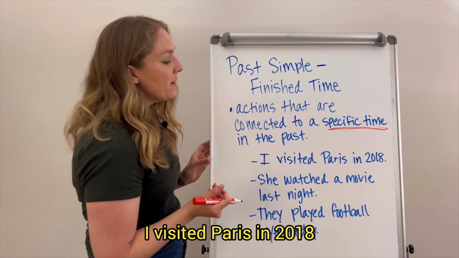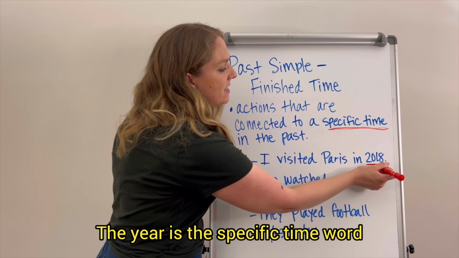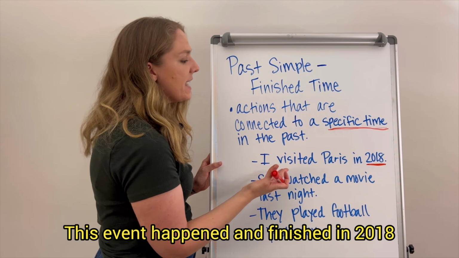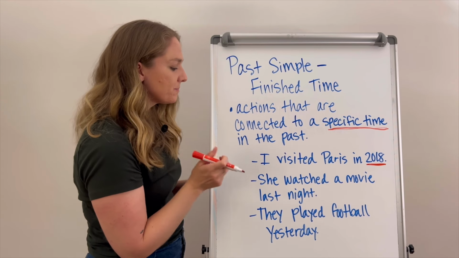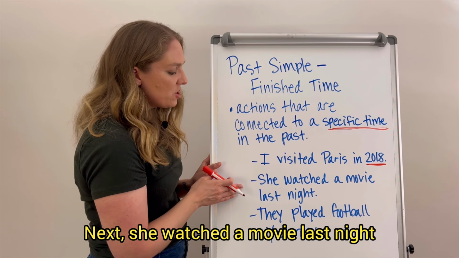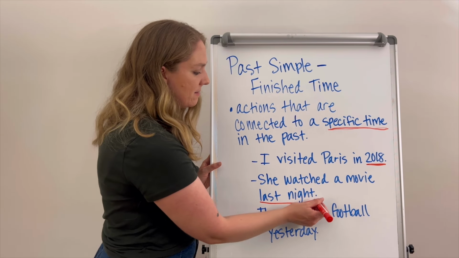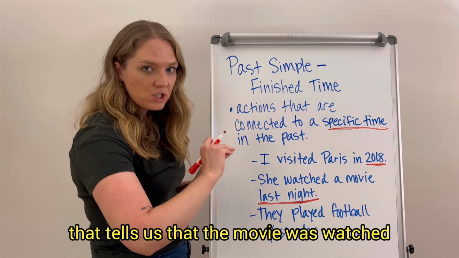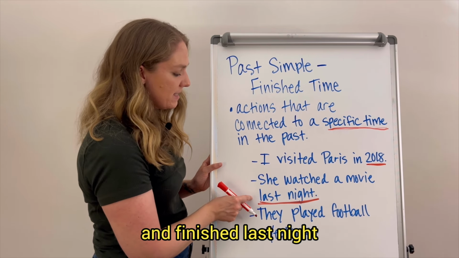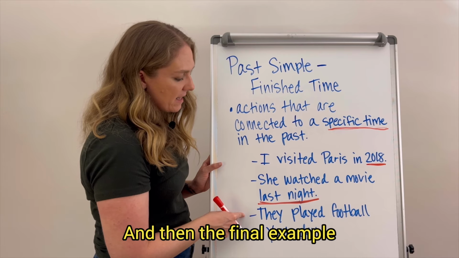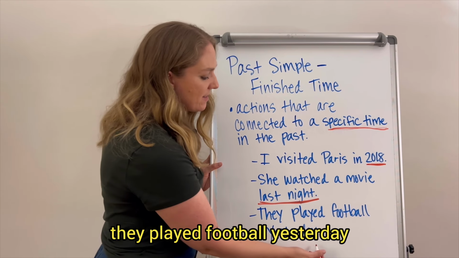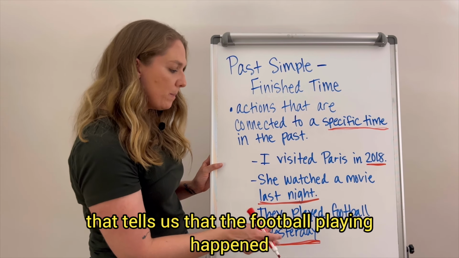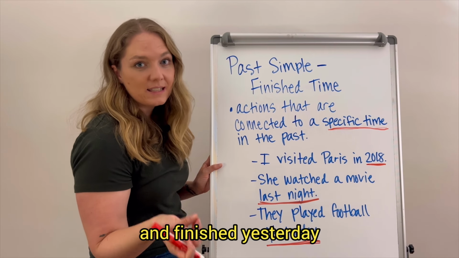I visited Paris in 2018. The year is the specific time word for when it happened. This event happened and finished in 2018. Next, she watched a movie last night. Last night is the time word that tells us that the movie was watched and finished last night. And then the final example, they played football yesterday. Yesterday is the time word that tells us that the football playing happened and finished yesterday.